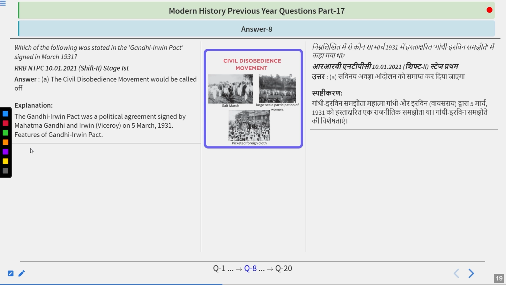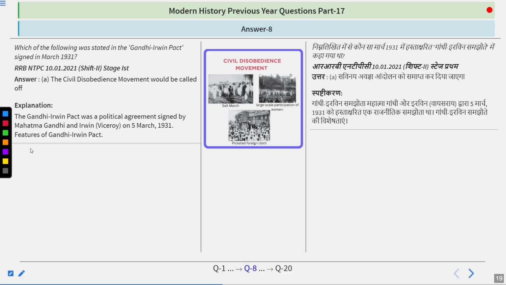The Gandhi-Irwin Pact was a political agreement signed by Mahatma Gandhi and Irwin, the Viceroy at that time in India, on 5th March 1931.